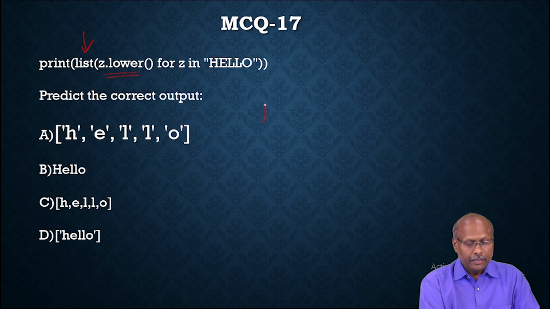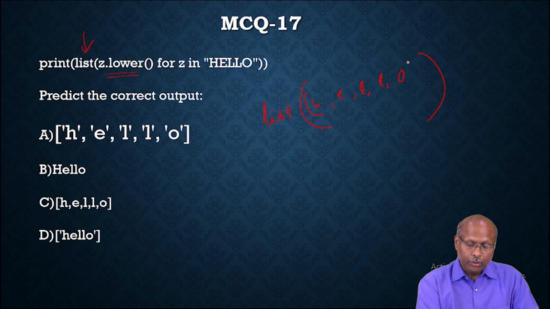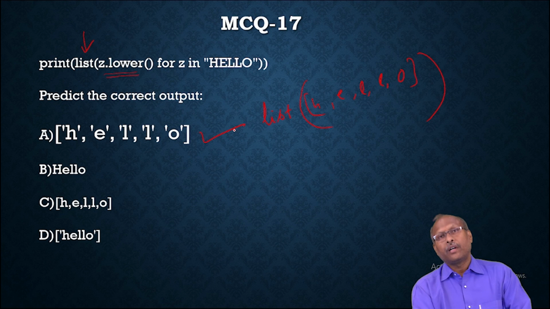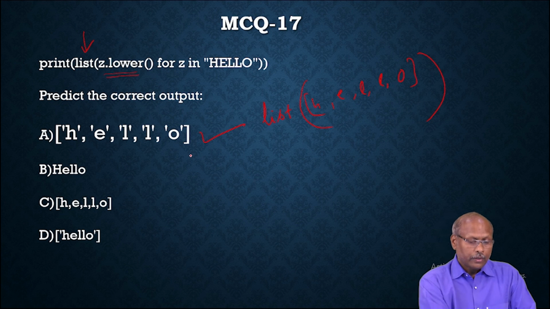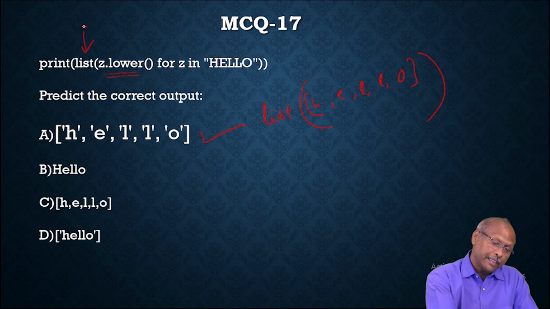The list function takes one list of the lowercase letters h, e, l, l, o. That list is passed to this function, so it converts into one list again and prints. So this also outputs the same hello. This is the list comprehension technique followed by the list function.